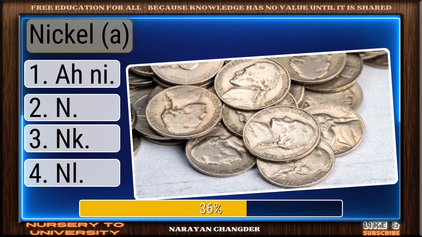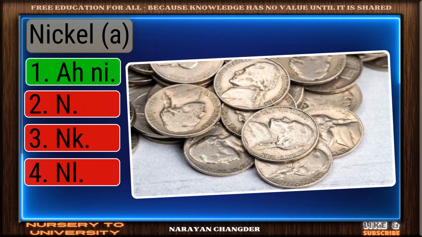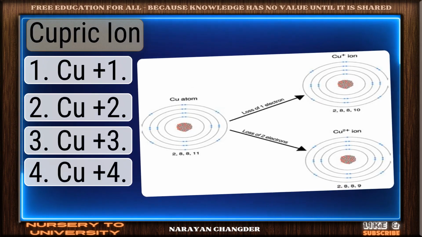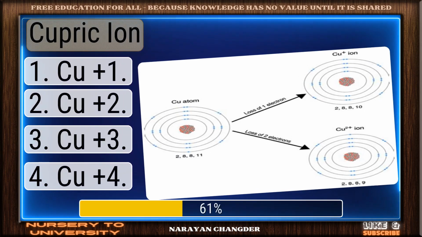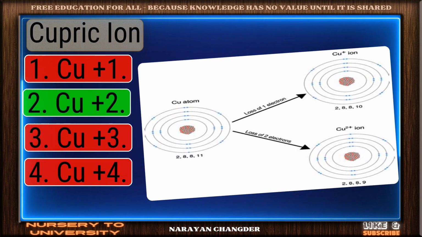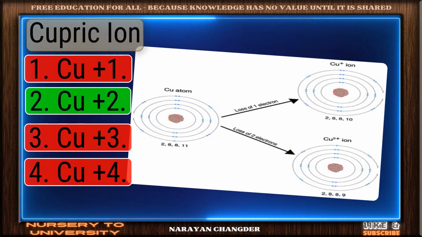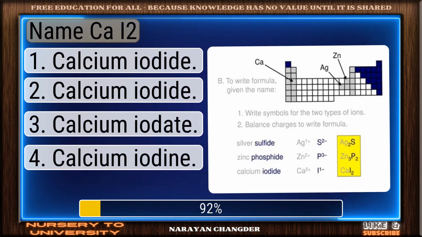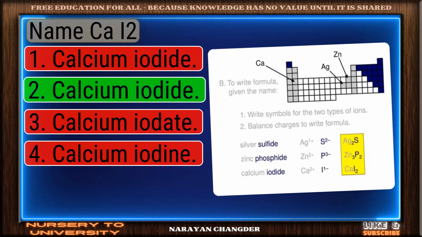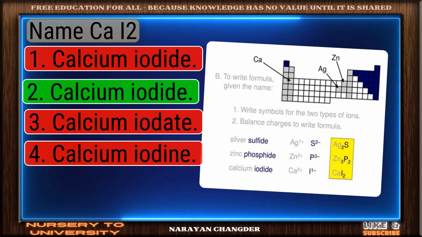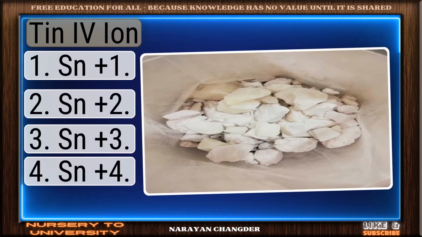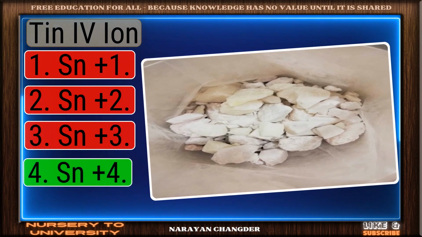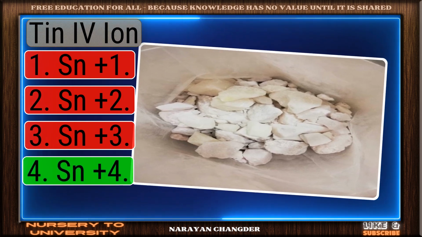Nickel. Exactly. Ni makes sense and it is the right choice. Cupric ion. Well done. Cu+2 is the right choice. CaI2. Clear logic. Your choice calcium iodide is sound and 100% true. Stannic ion. Excellent. Sn+4 is a brilliant choice.